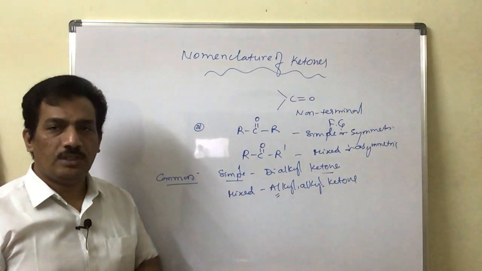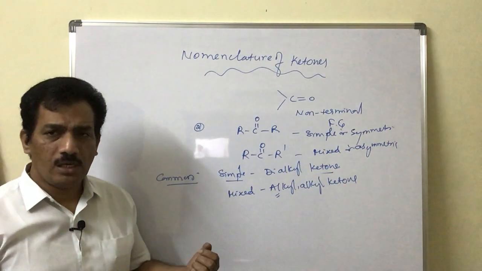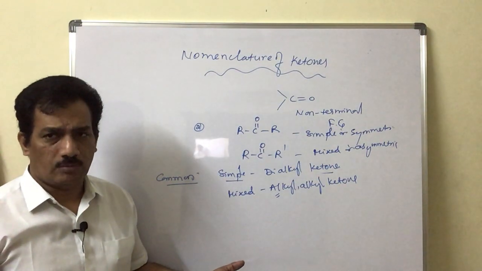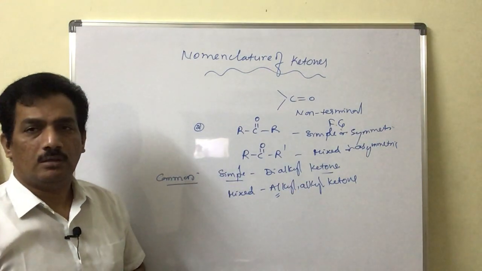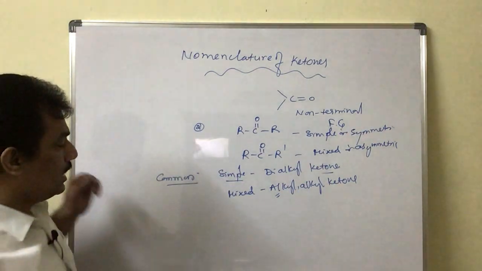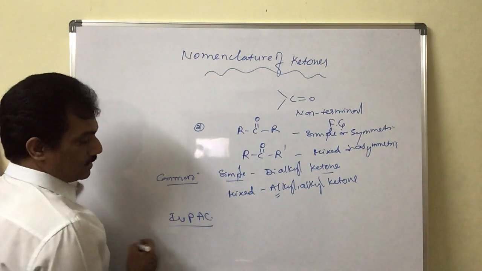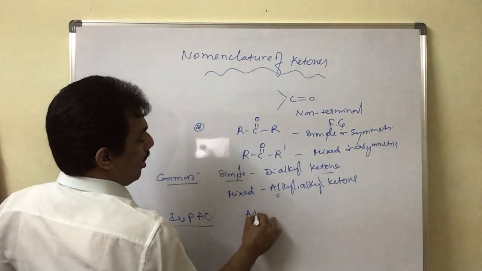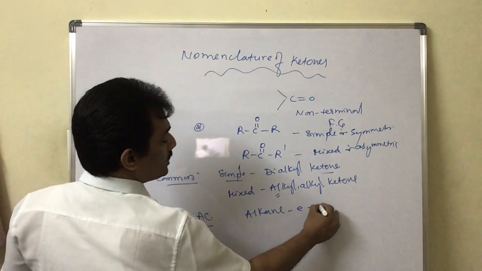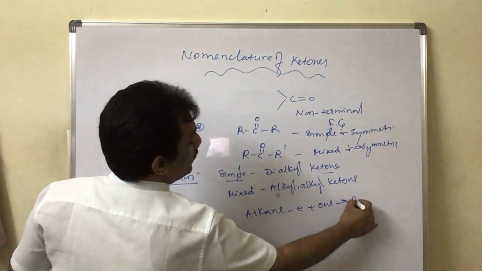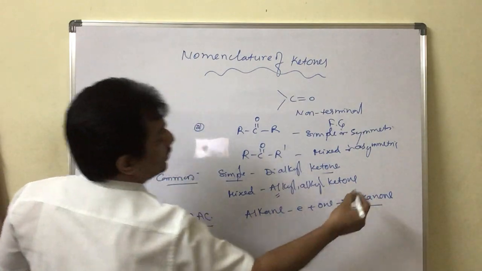For example, if methyl is there and butyl is there, butyl will come first because B comes first in alphabetical order, and that's why you have to consider the alphabetical order to write the alkyl names. And in the IUPAC system, it is named as alkane, that includes all the carbons, minus E plus one. That is, simply we can say alkanone is the IUPAC name.